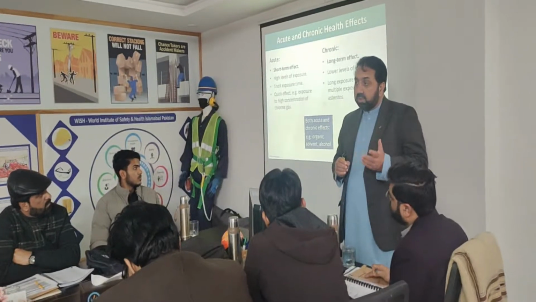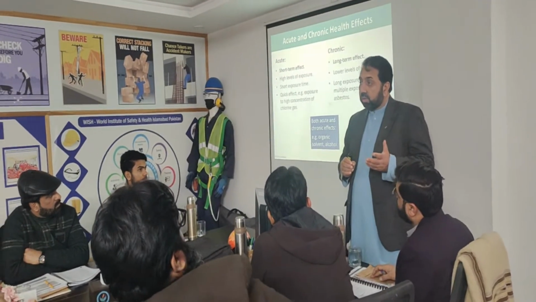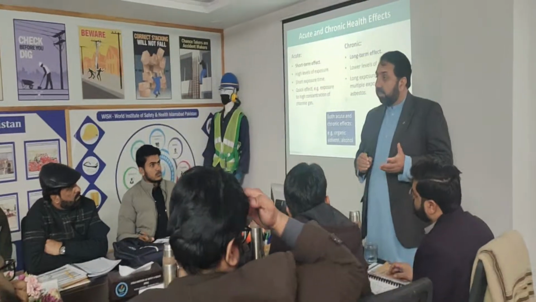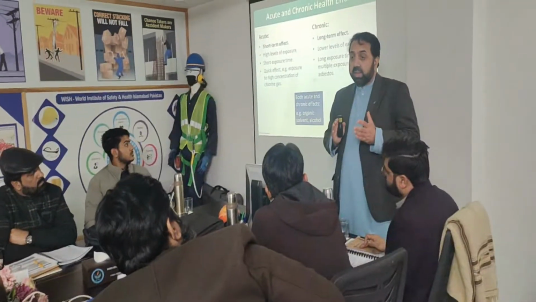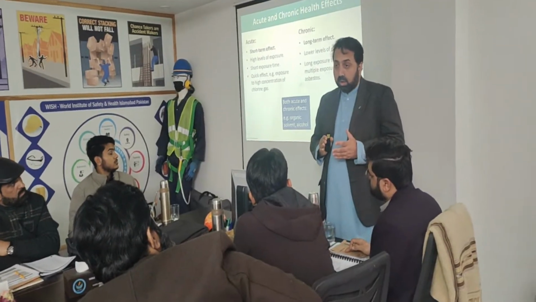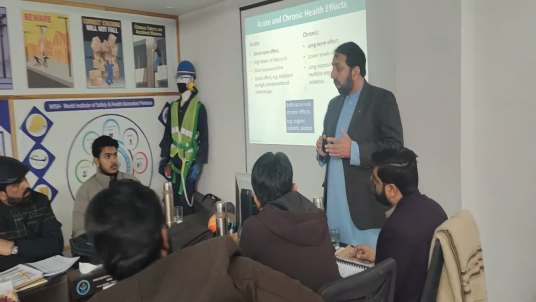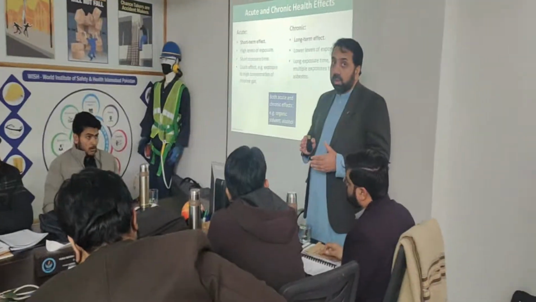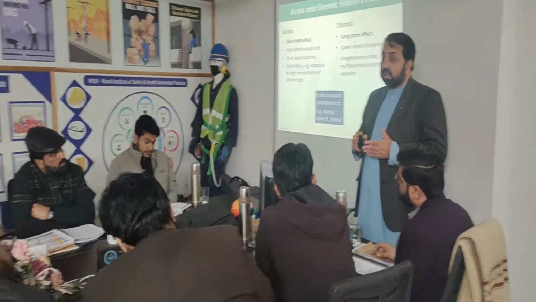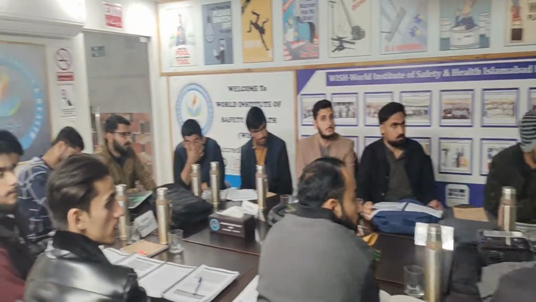Do you remember the video of EDCO where 3 people were killed by H2S gas? Now, when the concentration of any kind of chemical or gas is higher and you are exposed for a short time, it creates serious risk. This is called acute.